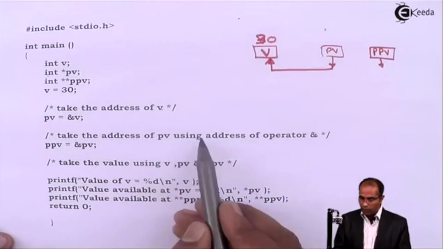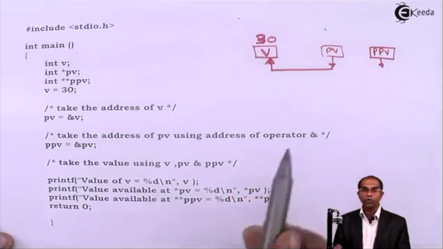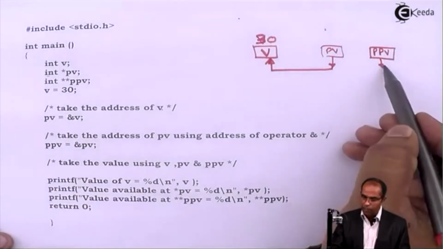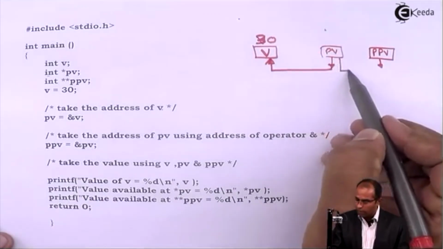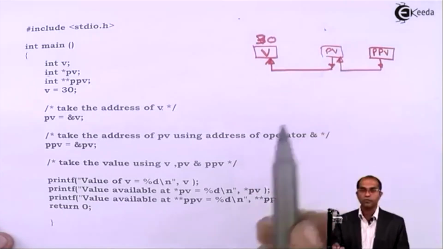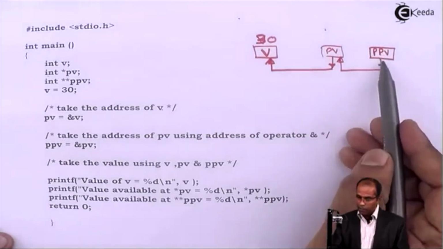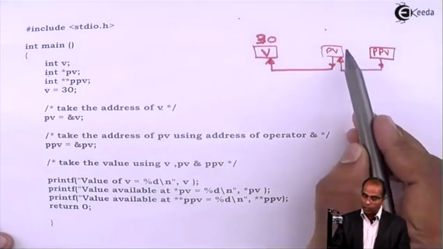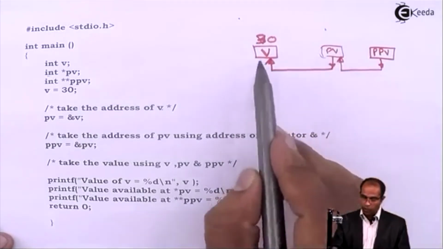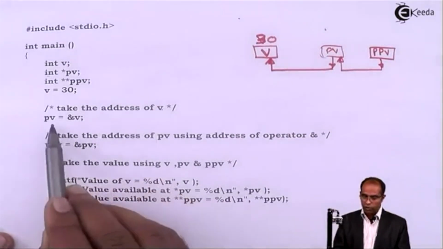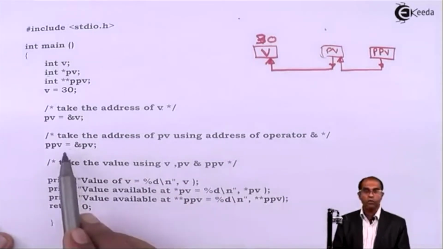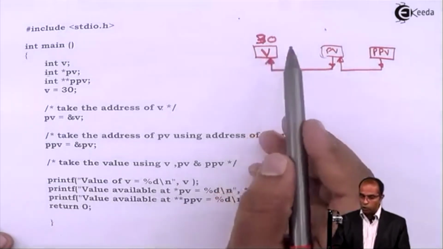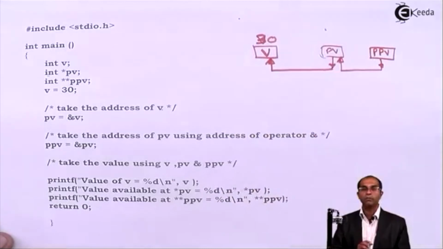Take the address of pv using the address operator ampersand and store it in ppv. So here I'll say ppv equals ampersand of pv. When ppv receives the address of pv, ppv starts pointing to pv. It means that ppv is a pointer to pv and pv is a pointer to v. Hence ppv is a pointer to a pointer and pv is a pointer to a variable. So take the address of v and store it into pv. Take the address of pv and store it into ppv. Now we can take the value of v using pv as well as using ppv.